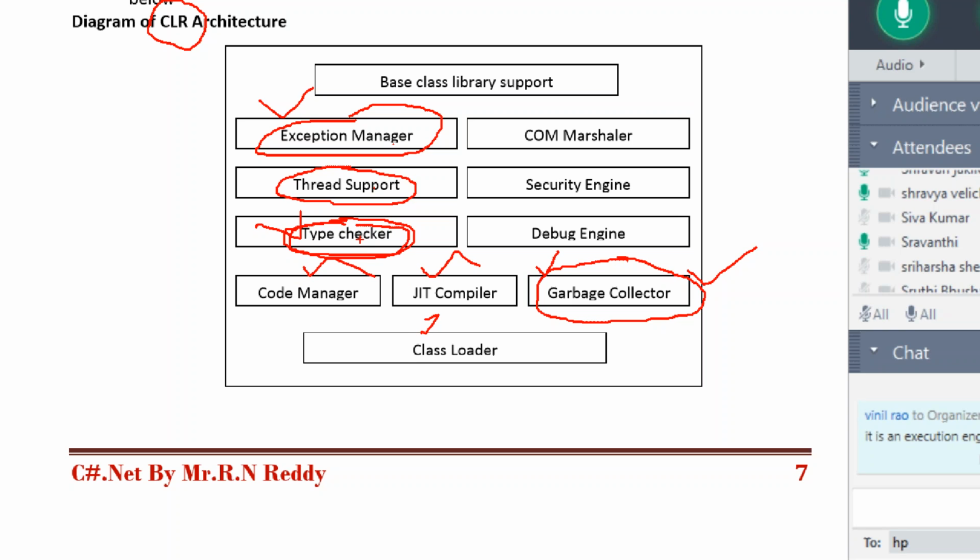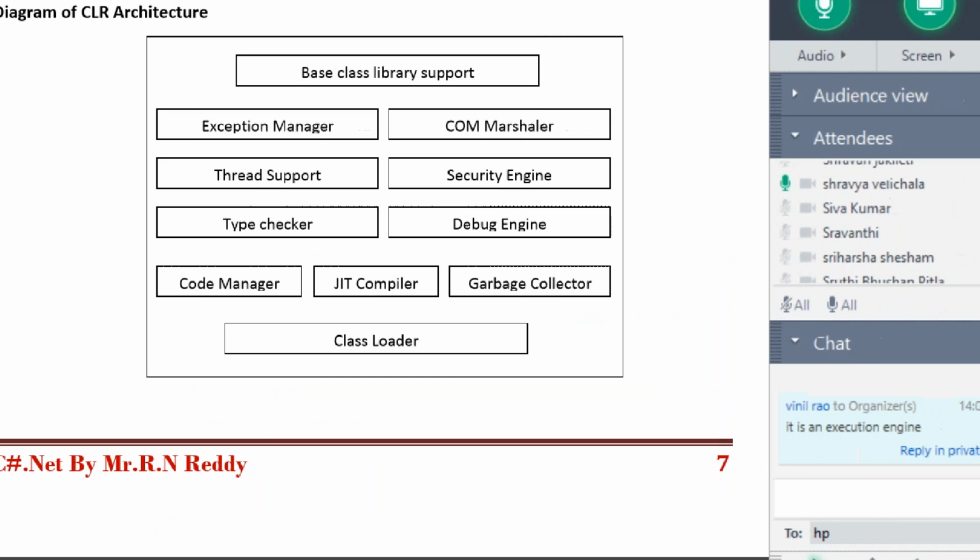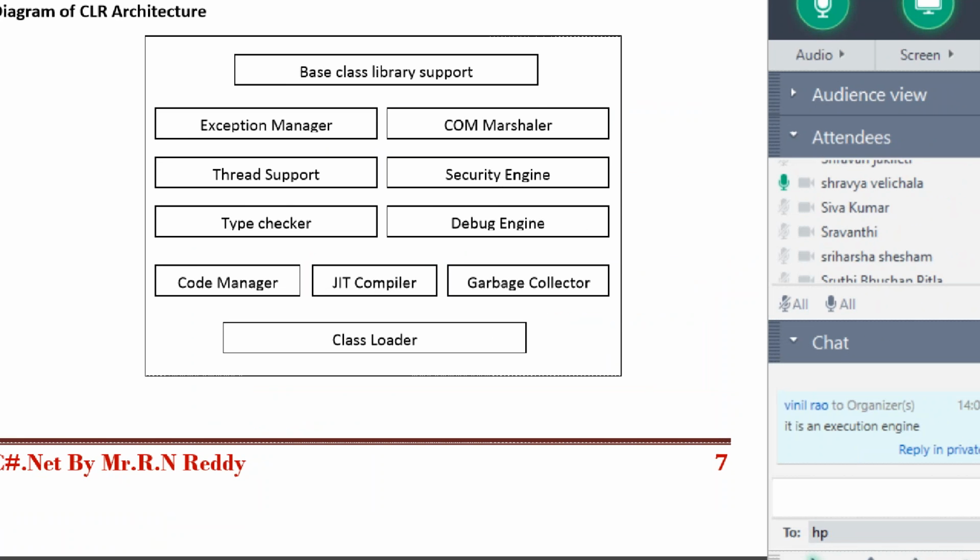Let's recall one more time. Now, Shivakumar, tell me one by one. Number 1, the first one is class loader. Everybody should be alert in the class. Don't miss a second, because it's not one person's time, it's 20 members' time. Class loader, Shivakumar, which loads?